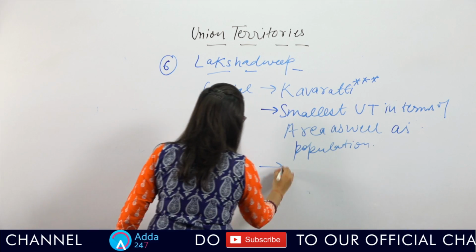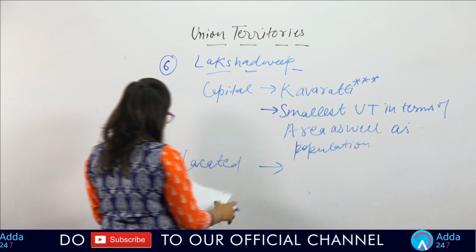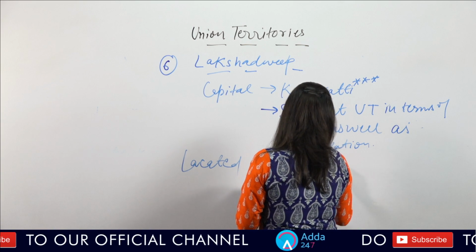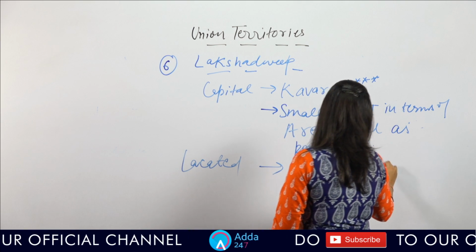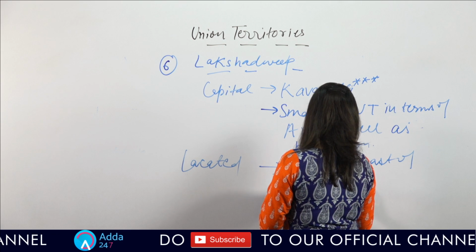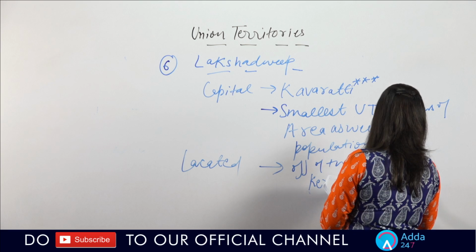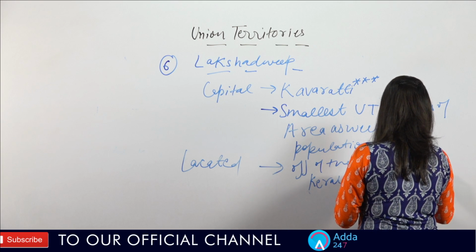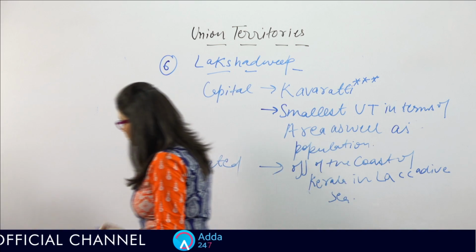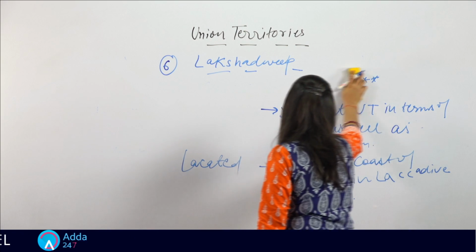If I talk about the location, where is this union territory located? It is located off the coast of Kerala in the Lakshadweep Sea. Fine. I told you this is the smallest union territory among the 7 union territories of India.